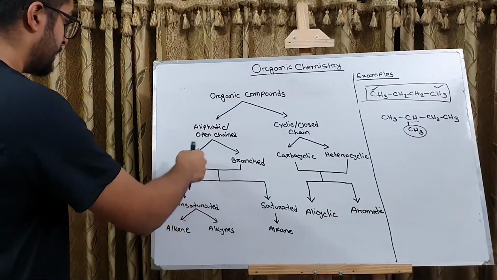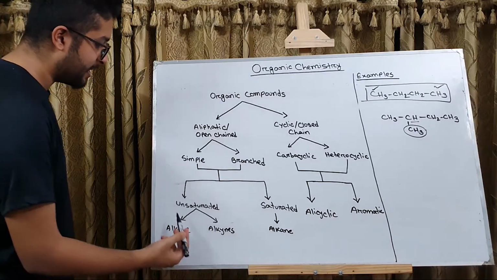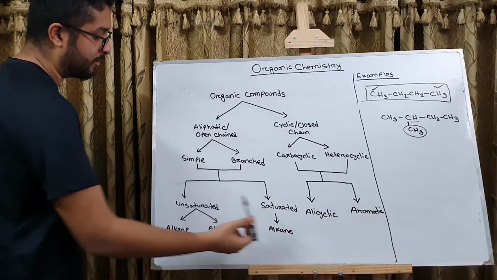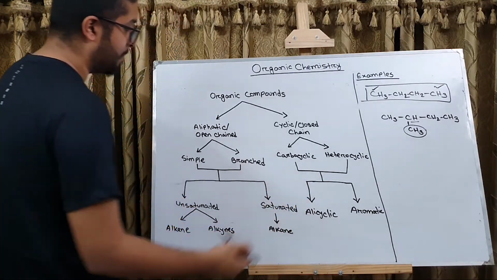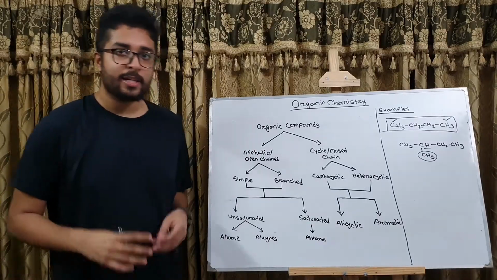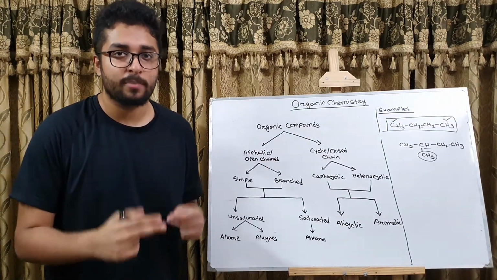Then both the simple and branched aliphatic organic compounds can be divided into two more subcategories, which are unsaturated and saturated organic compounds. So these saturated and unsaturated are based on the presence of double or triple bonds.